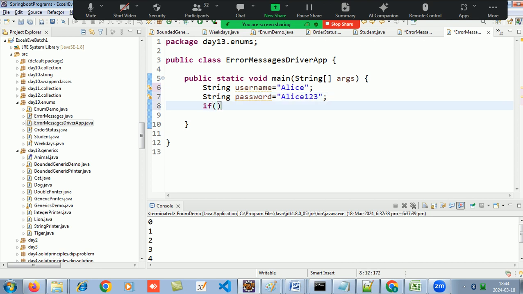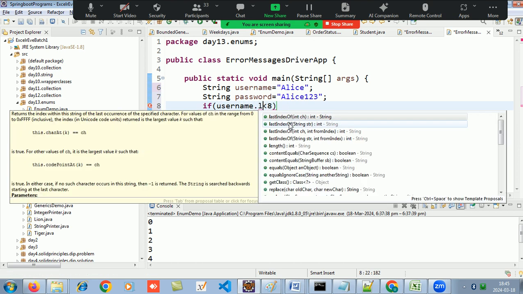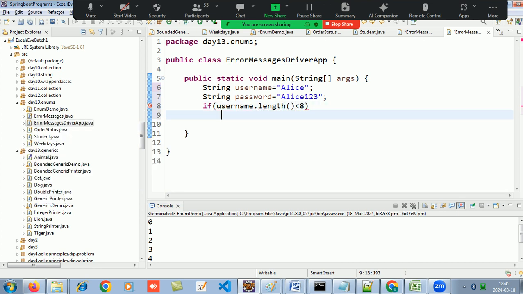Okay, so I will say if my strlen of username or my, okay, is less than 8. Okay, what is that? String. How do you find the length of a string? Username dot length, right? If it is less than 8, then what will I do? I will make a error messages enum.